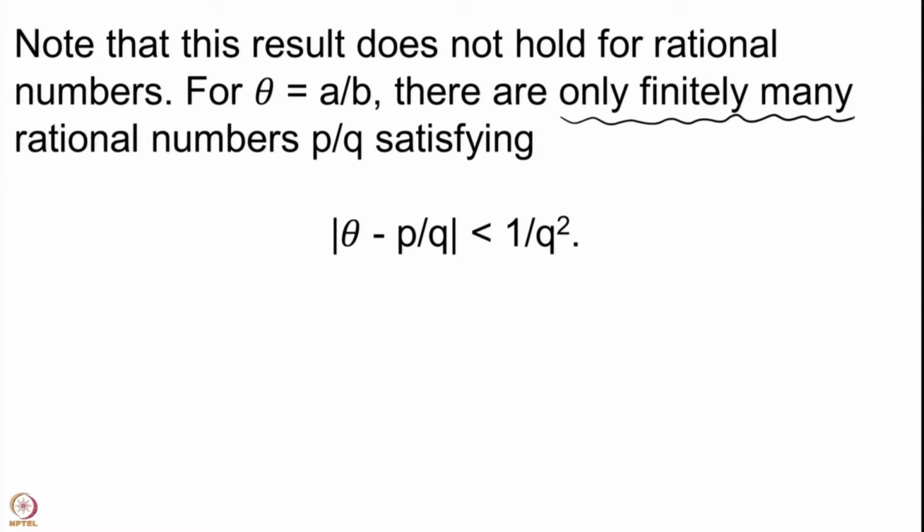So, if you wanted the weaker statement that there is a sequence of good rational approximations to our theta, then that statement obviously holds. You will take the constant sequence if you wish. So, there is a sequence of good rational approximations to our theta which is a rational number, but it is an ultimately constant sequence because only finitely many rational numbers are going to satisfy this particular inequality.